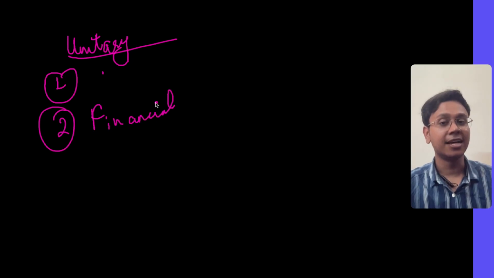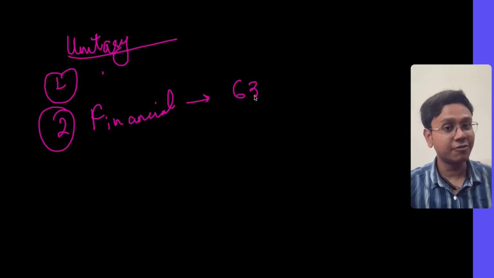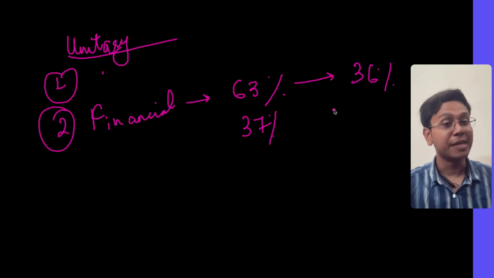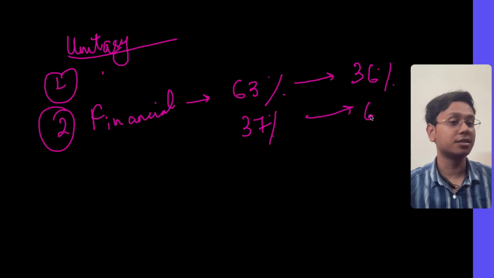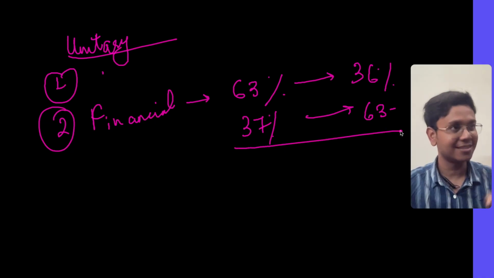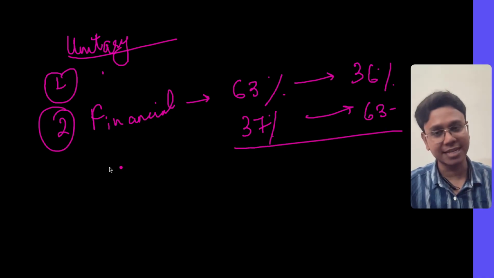Now there is data that the center mobilizes 63% of the funds, the state mobilizes 37% of the funds, but the center's expenditure is just around 36-37%. States' expenditure is about 63-65%. So this is the lopsidedness. This is in line with a strong center.